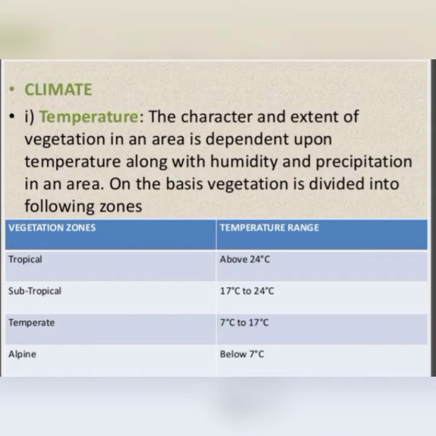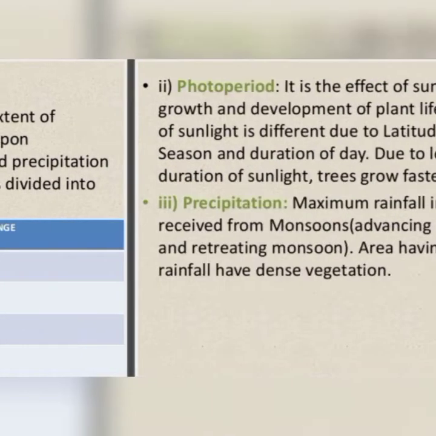As you can see here, in tropical areas where the temperature is 25 degrees centigrade, you will get more trees and plants. In subtropical areas, where the temperature is 17 to 24 degrees, there also you will get plants and trees. In temperate areas, 7 to 17 degrees centigrade, you will get a little bit less, and in alpine areas below 7 degrees centigrade, hardly any trees. Mostly you will get grassland.